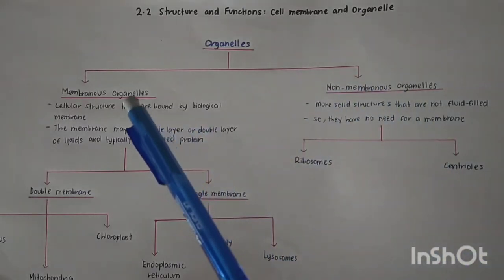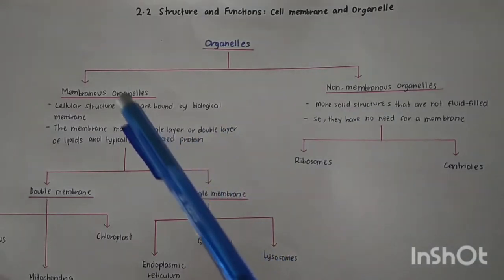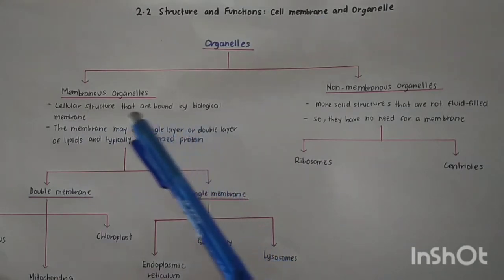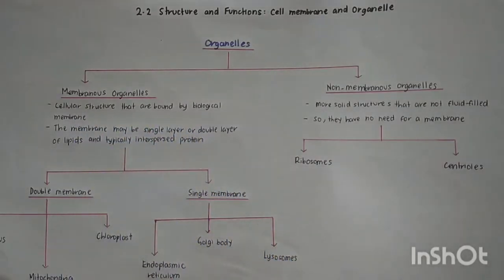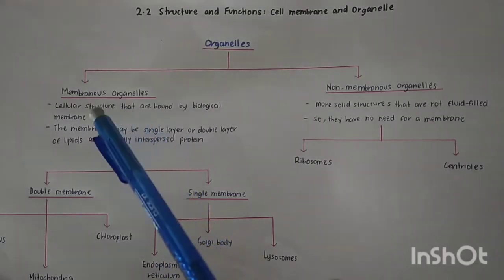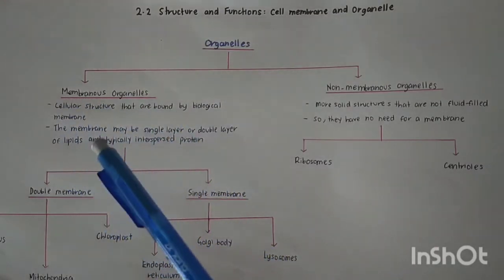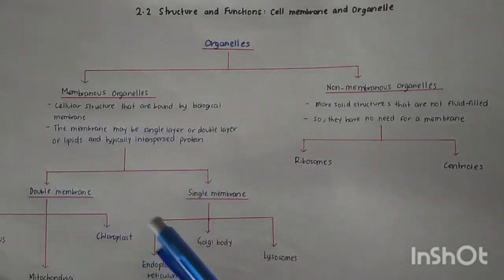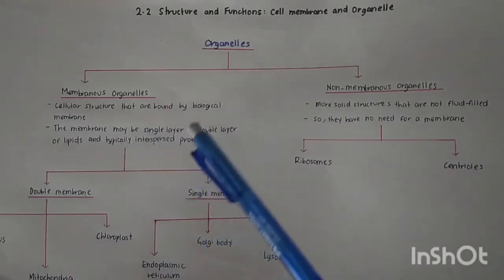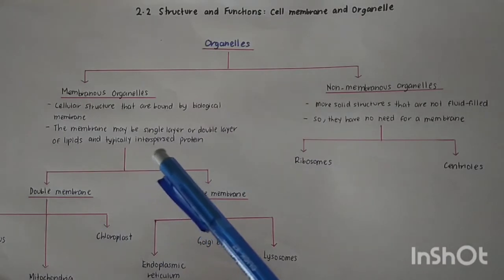So, apa beza antara membranous organelle and also non-membranous organelle? We look one by one. Membranous organelle is a cellular structure that is bound by biological membrane. Secara ringkas, membranous organelle refers to the organelle that are bound by biological membrane. Maksudnya kalau ada membrane bound or surrounded that organelle, we call the organelle a membranous organelle. The membrane may be single layer or double layer of lipid and typically interspersed protein.